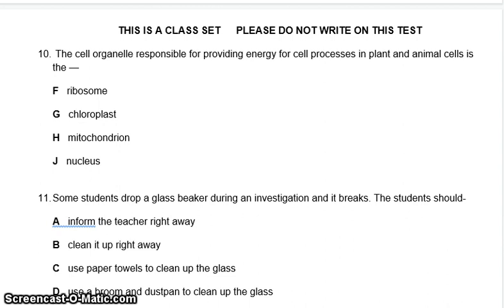Question 10. The cell organelle responsible for providing energy for cell processes in plant and animal cells is the ribosome, chloroplast, mitochondria, nucleus.